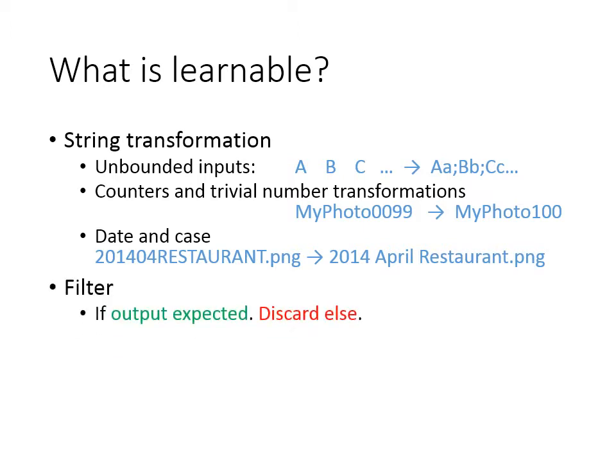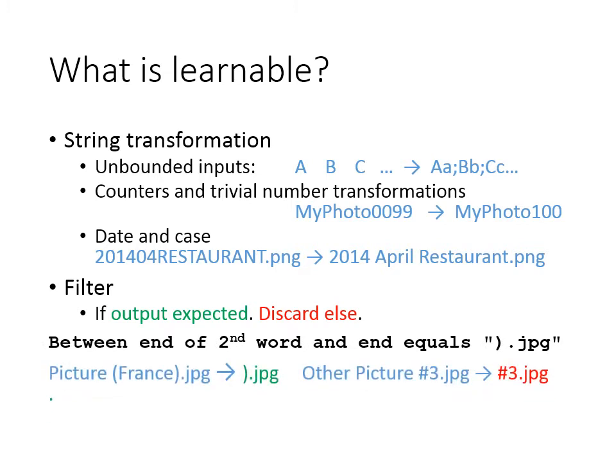Our tool can also learn Boolean filters based on extraction features. For example, if the filter extracts a string between the end of the second word and the end, and checks if the extraction is closing parenthesis .jpg, then the first picture will match, whereas the second will not. Using similar algorithms, we are also able to provide partitioning of files based on common extracted features. We will see an example for that at the end.